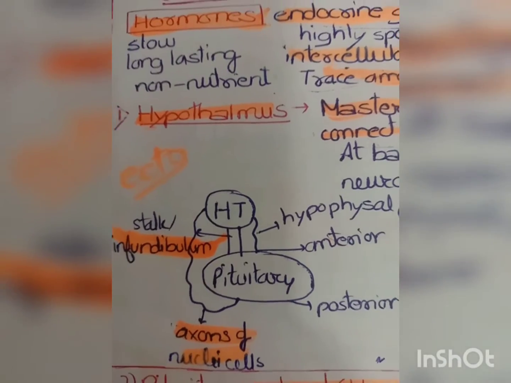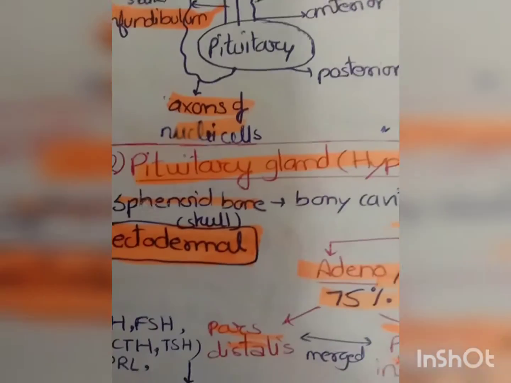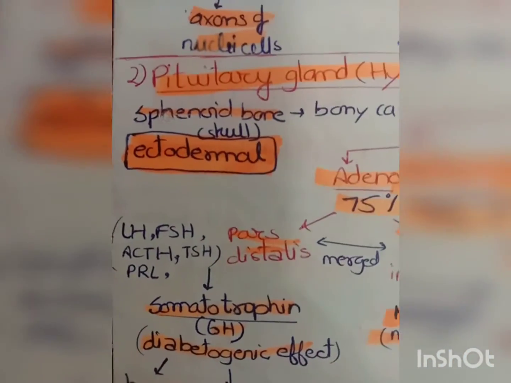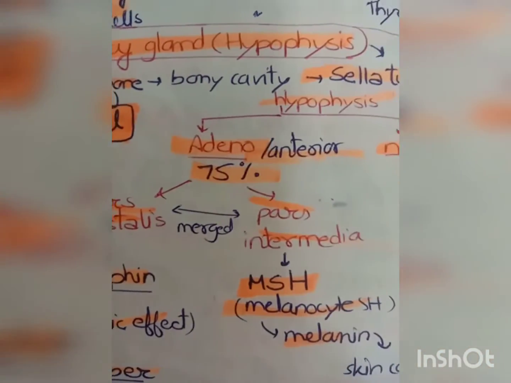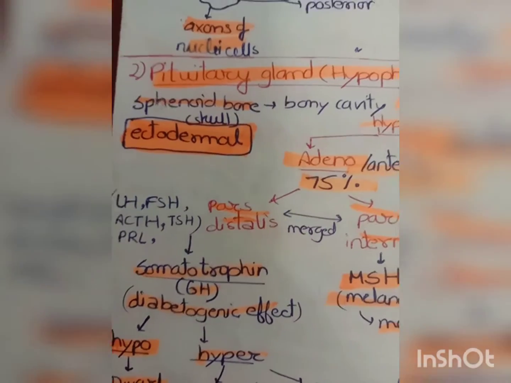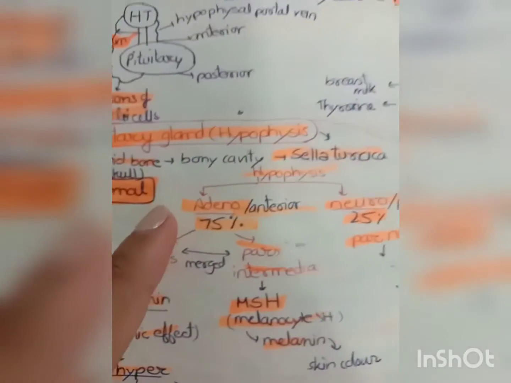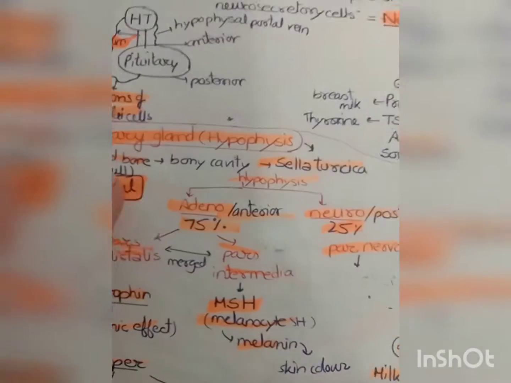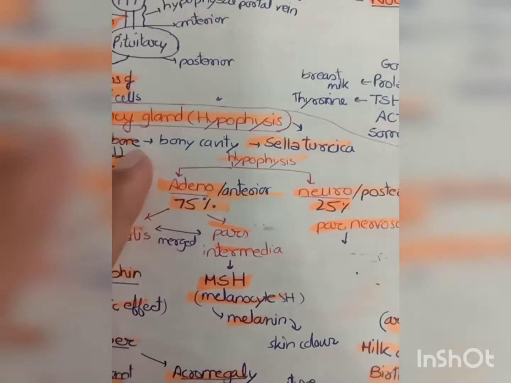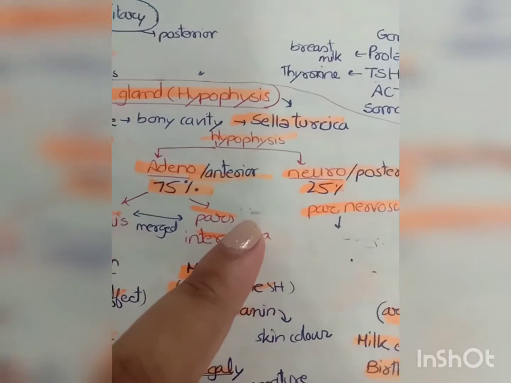We should remember that the hypothalamus is originated from the ectoderm layer, right? Now we are going to study about the next endocrine gland of the human body, that is pituitary gland. It is also known as hypophysis. Okay. So, it is present in the sphenoid bone, that is the skull bone. Okay. Its bony cavity, that is known as sella turcica. This is very important that it is present in the sella turcica, which is a bony cavity in the sphenoid bone. Okay. Now the hypophysis, that is the pituitary gland, it has two parts, right?